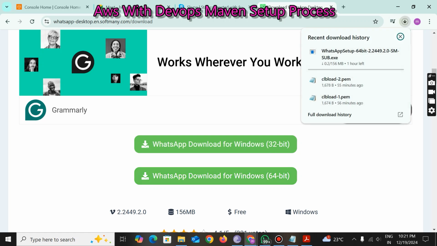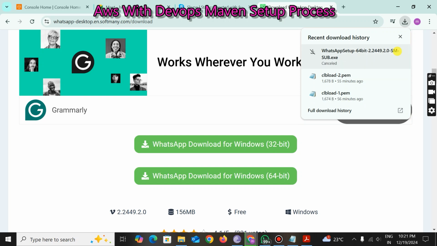Now tell me, WhatsApp is an application or not? It was also developed by some developers, right? The developers write some code to develop this application. Now is the code getting downloaded, or what is getting downloaded? If you see the end here, the extension says it's .exe, an executable file, right? This is one example of the artifact. The final file which you give to the client is nothing but the artifact.